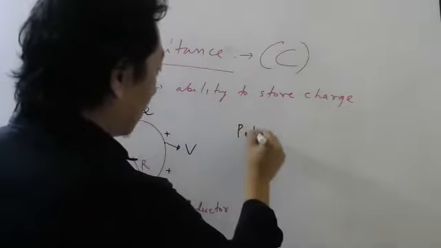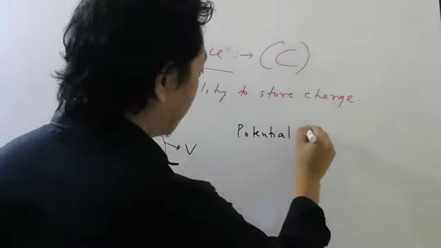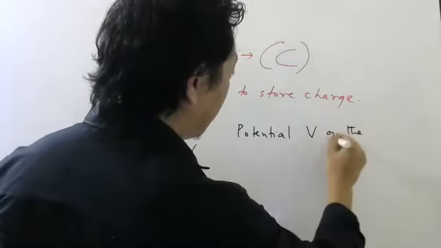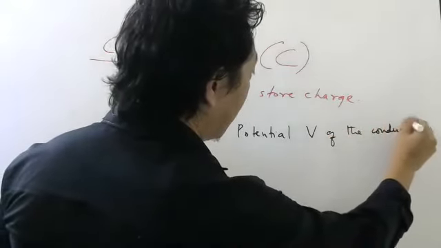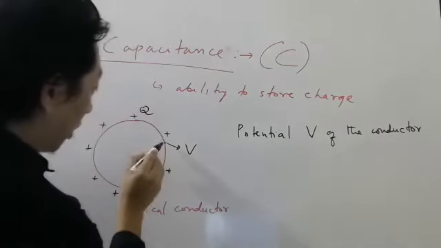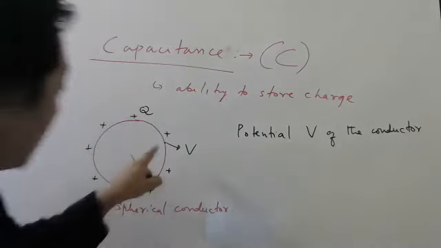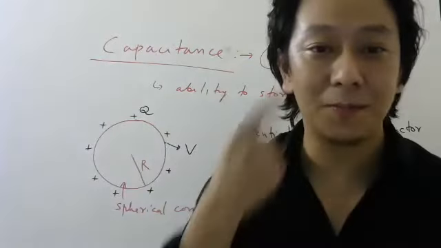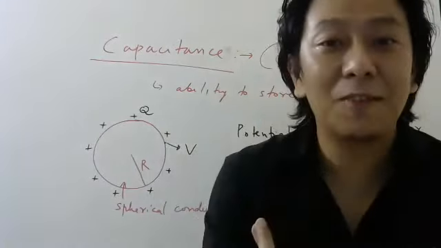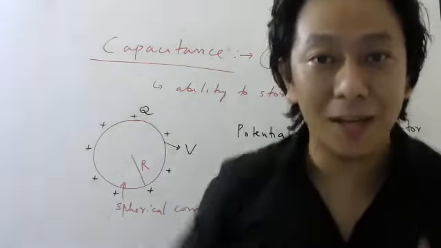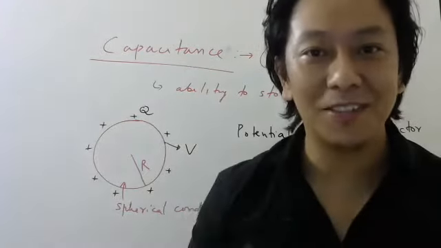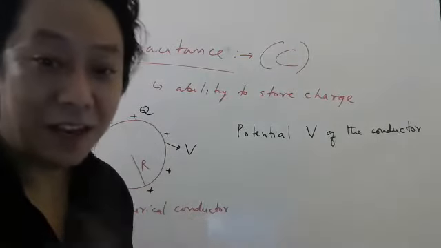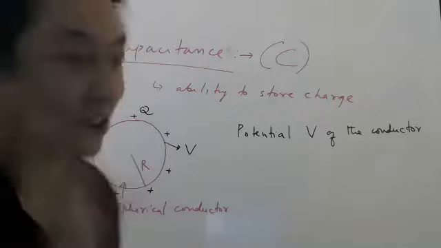Yes. Potential on the surface of the conductor means always at some point on the surface. When people say potential of a conductor, it means potential of some point. It doesn't matter which point. Why sir? It doesn't matter because it is a conductor. At every point potential will be the same. Conductor means electric field is 0. If electric field is 0, potential should be constant.